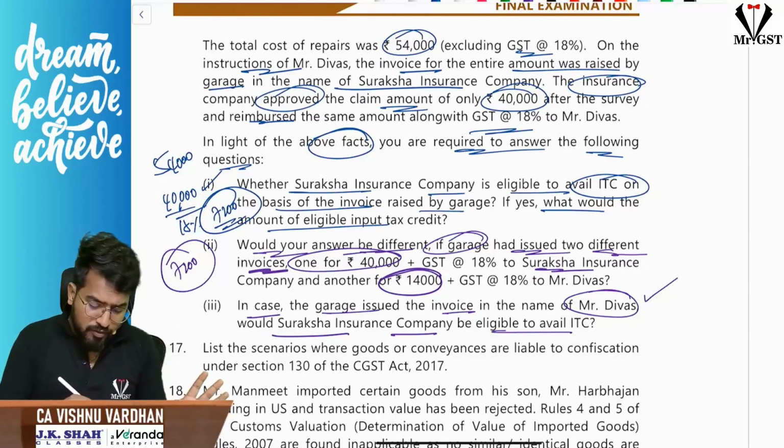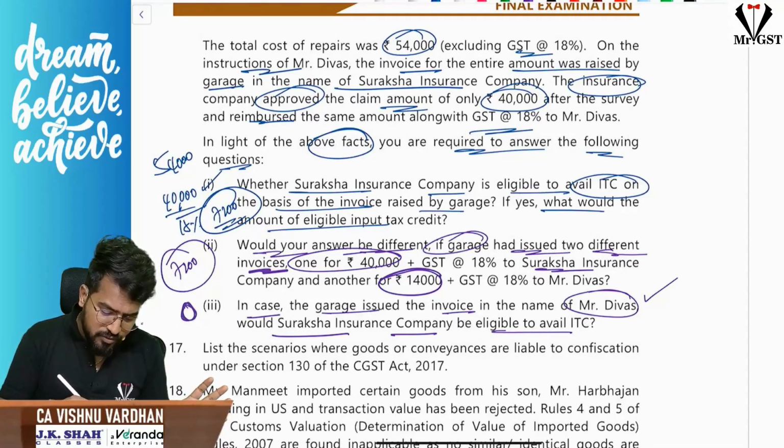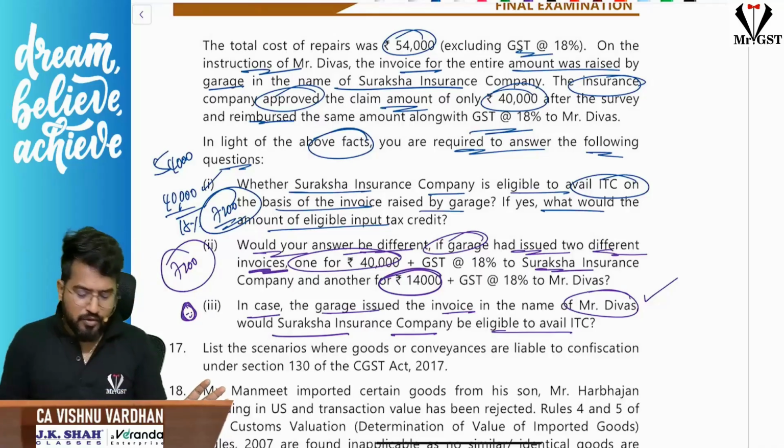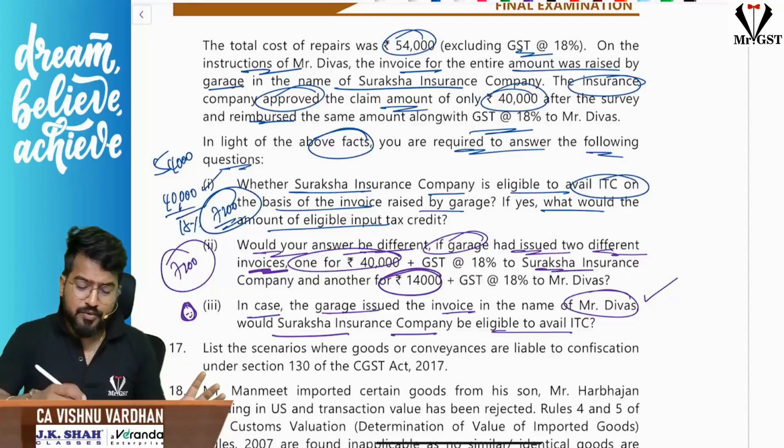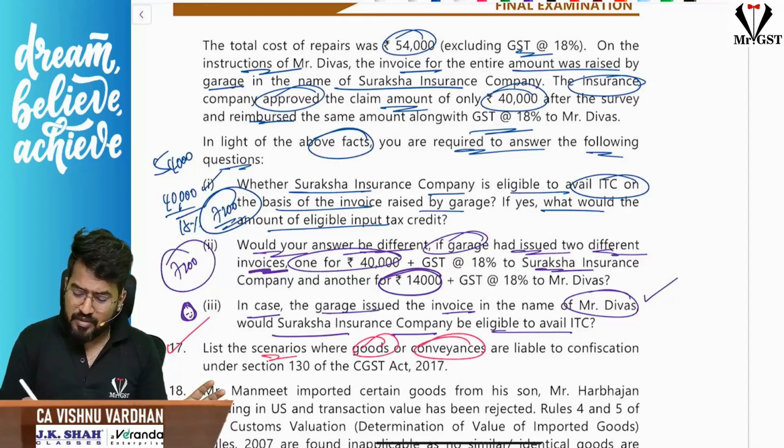So here, what will be the ITC? Zero. Zero will be the ITC. That is the concept. So question number 16 is done. Next, question number 17, one straight theory question. What are the scenarios where goods and conveyances are liable for confiscation under section 130?